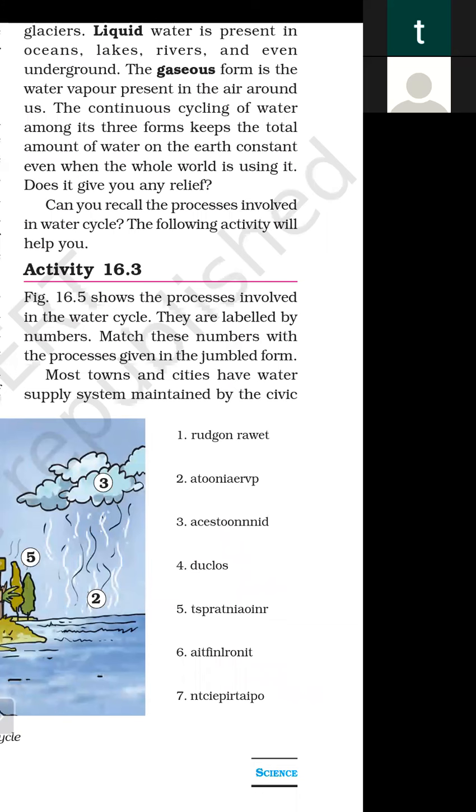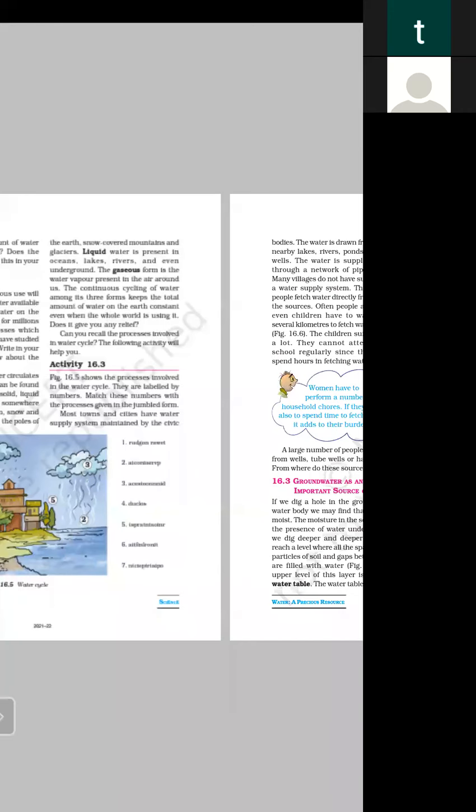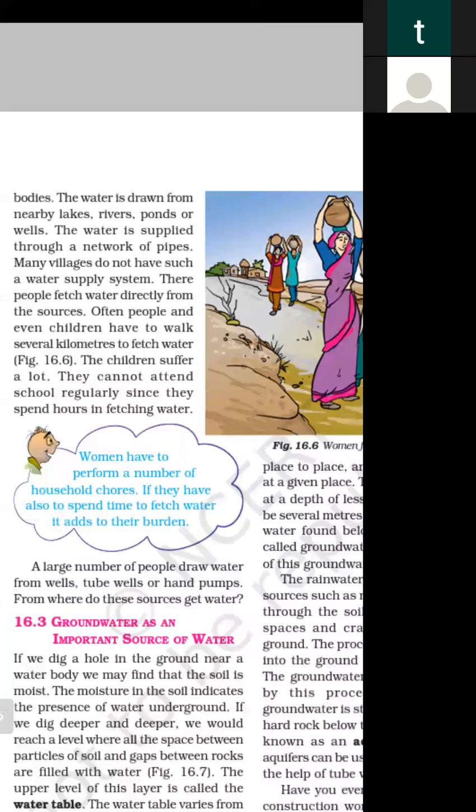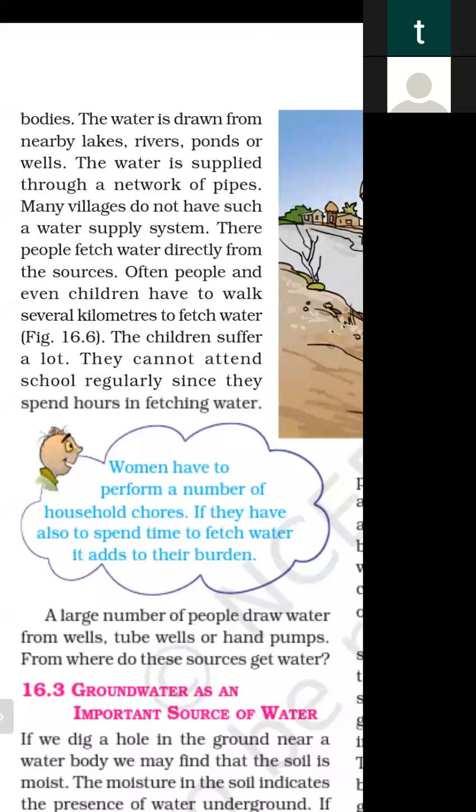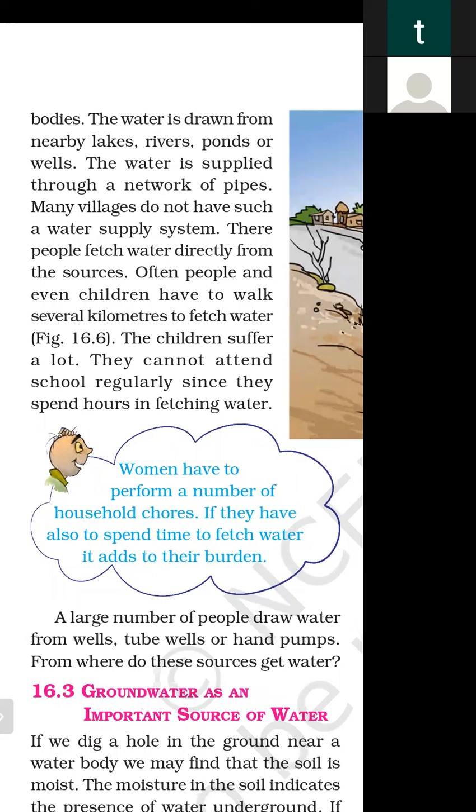Most towns and cities have a water supply system maintained by the civic authorities or civic bodies. The water is drawn from a nearby lake, river, pond, or well. The water is supplied through a network of pipes. Many villages do not have such a water supply system. Their people fetch water directly from the sources. Fetching of water means getting water. They get water directly from the source.